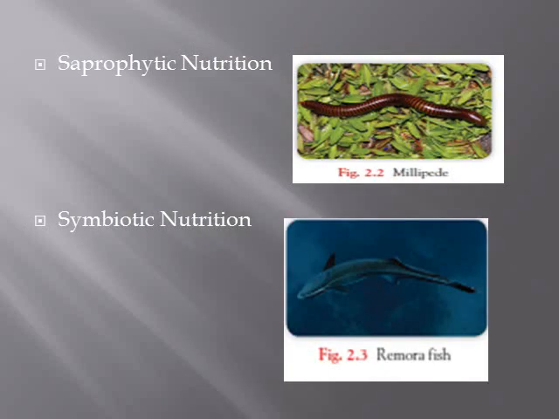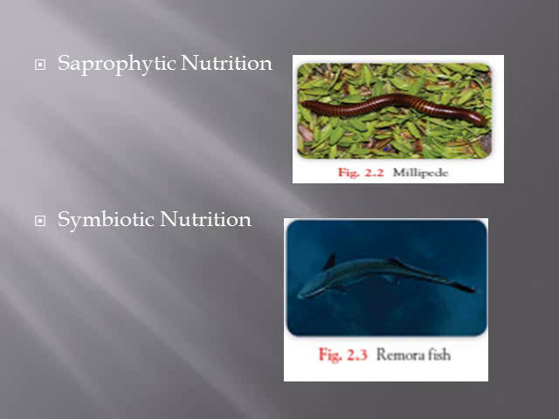The next one is saprophytic nutrition. See, in this mode of nutrition, organisms get their nutrition from dead organic matter. The examples for this are millipedes, woodlice and dung flies. They derive their nutrients from dead organic matter, and such organisms are called detritivores.